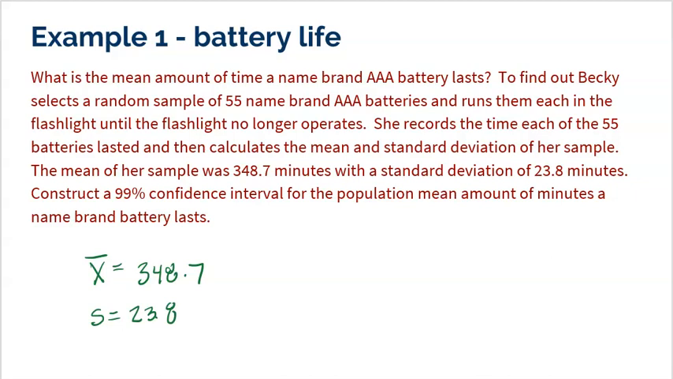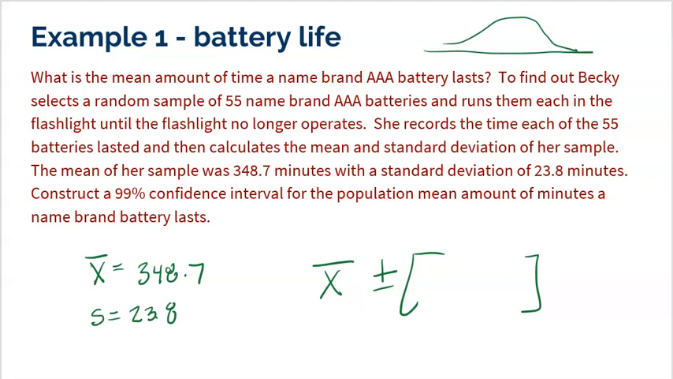Now, we are instructed to construct a 99% confidence interval for the population mean amount of minutes a name brand battery lasts. So essentially, we're going to take her mean, and we're going to go up and go down by a margin of error. And the idea is, what do we mean by 99% confident? Well, we're going to envision that sampling distribution. 99% only puts 0.5% at the bottom, 0.5% at the top. So we're very, very, very confident that even though we don't know the true mean in the middle, Becky's sample is going to be somewhere in that middle 99%, where when she creates an interval around it, she'll capture the true mean in it.